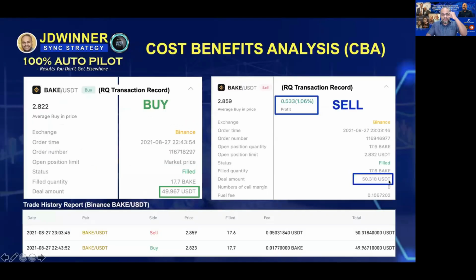Now let's go a little bit more and drill down here. I want to go slow because I want to make sure every one of you understands this clearly. As I mentioned earlier, please understand that we have what we call buy and sell. Every time you execute, there will be a buy and then there will be a sell. Now where is that? Let me just bring you back to the board.